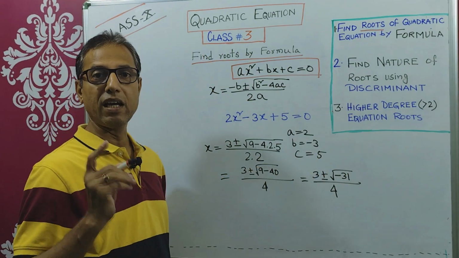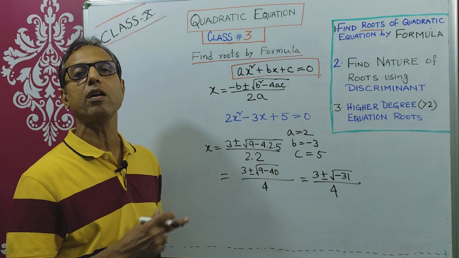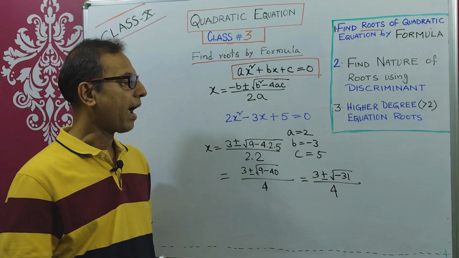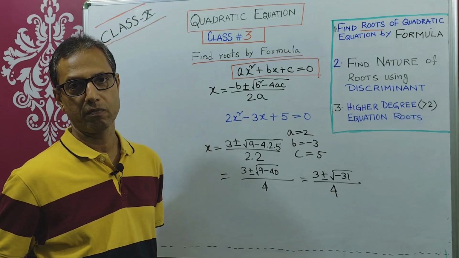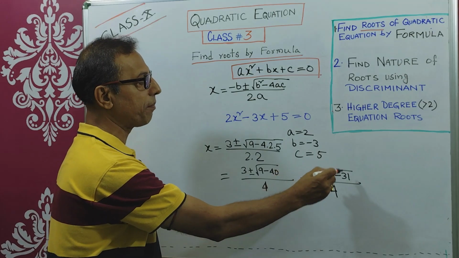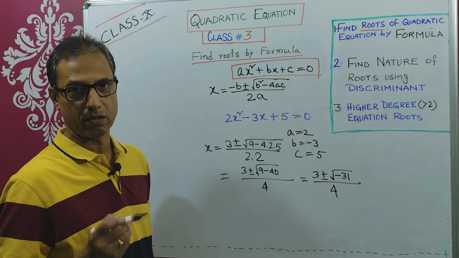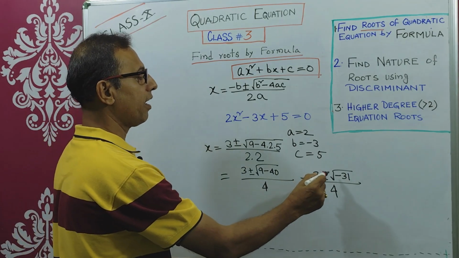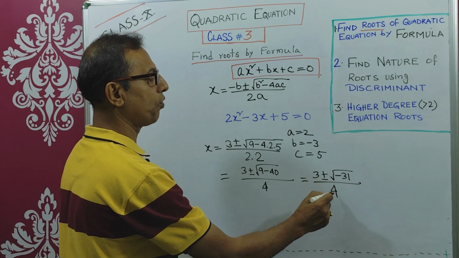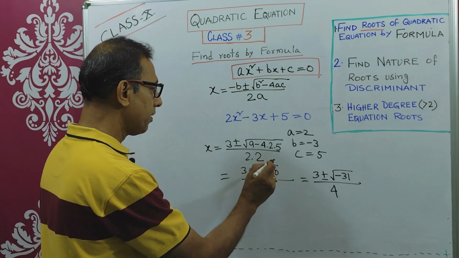Within a root, real values, you already know what real values are: natural numbers, whole numbers, decimals, fractions, and even roots. All these are real numbers, but a negative number within the root means it is an unreal number, or a complex number. So one root is 3 plus root over minus 31 by 4, and another root is 3 minus root over minus 31 by 4.